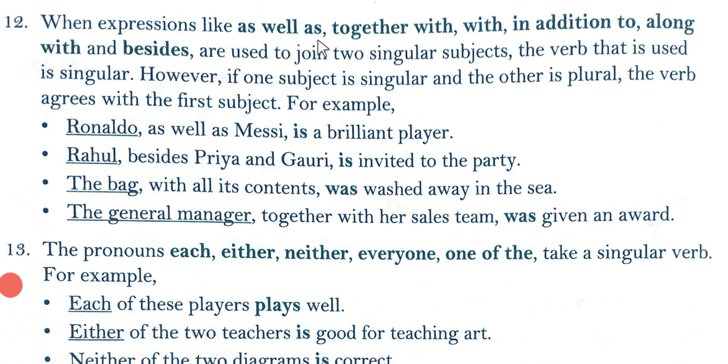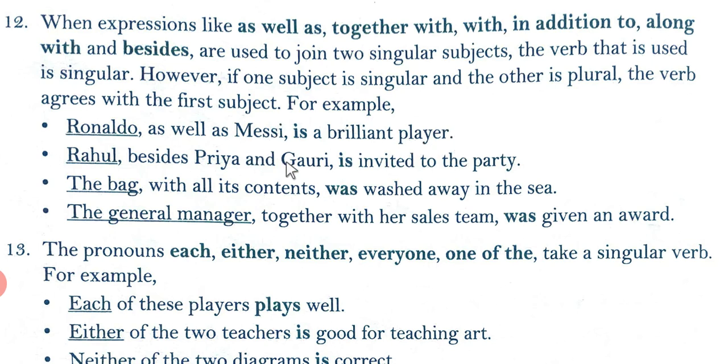When expressions like as well as, together with, in addition to, along with, and besides are used to join two singular subjects, the verb that is used is singular. However, if one subject is singular and the other is plural, the verb agrees with the first subject. For example, Ronaldo as well as Messi is a brilliant player.